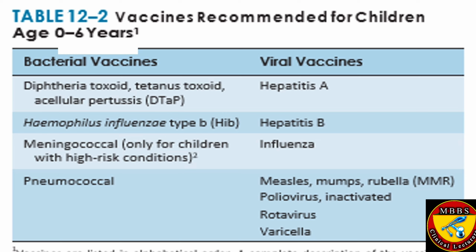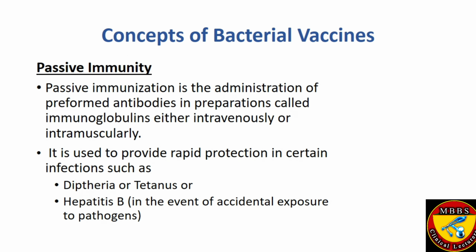Then the pneumococcal vaccine. This is also important and is given to prevent pneumonia in children. The viral vaccines include hepatitis A, hepatitis B, the influenza virus vaccine, and MMR, which is given combined for measles, mumps and rubella. Then the inactivated poliovirus vaccine. Then the rotavirus and varicella virus vaccines are given to children up to 6 years of age.